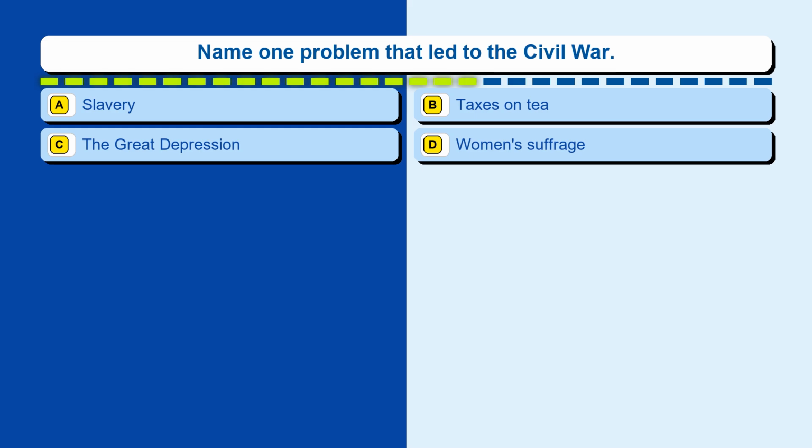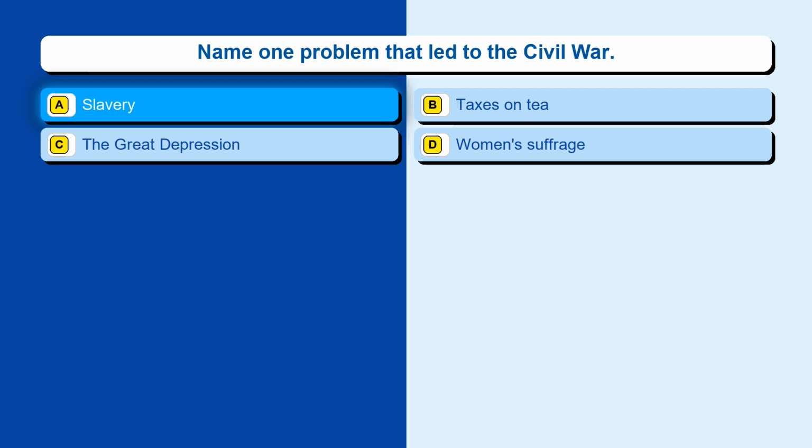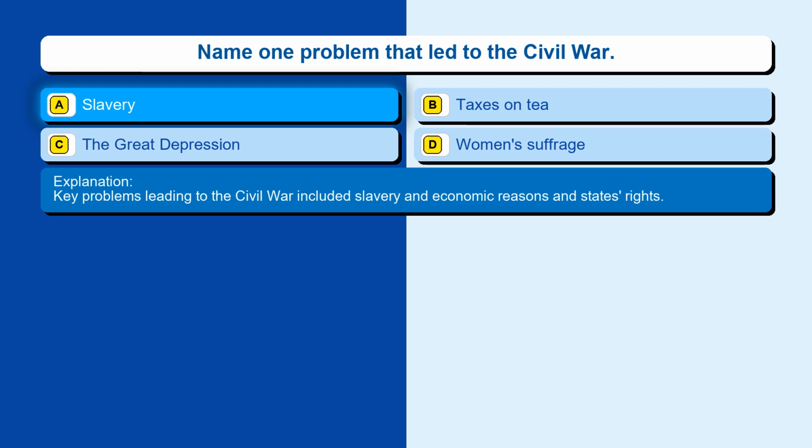Option A, slavery. Option B, taxes on tea. Option C, the Great Depression. Option D, women's suffrage. The correct answer is option A, slavery. Key problems leading to the Civil War included slavery and economic reasons and states' rights.